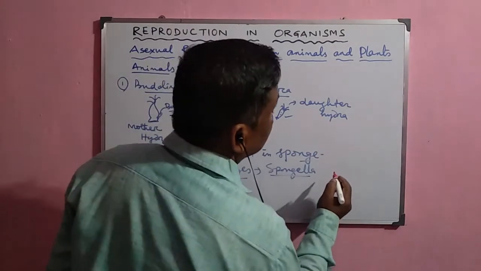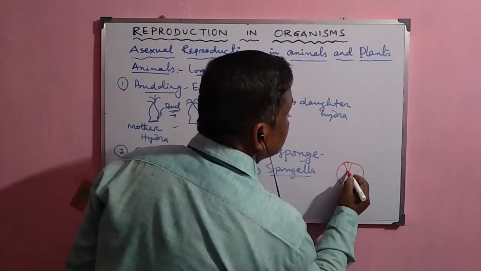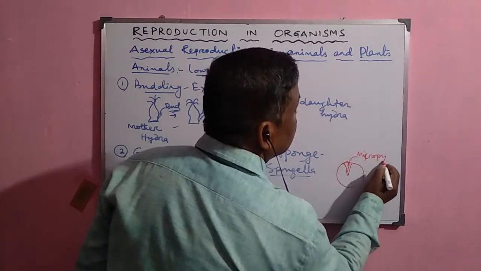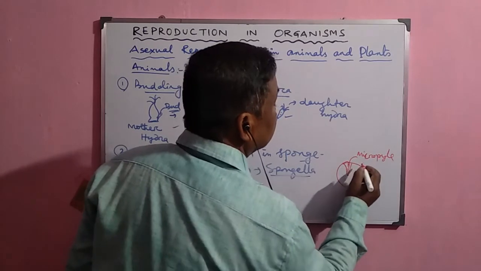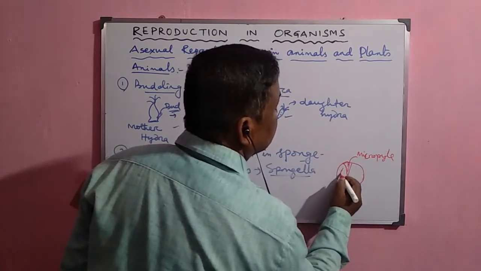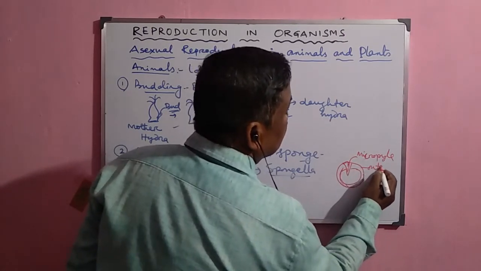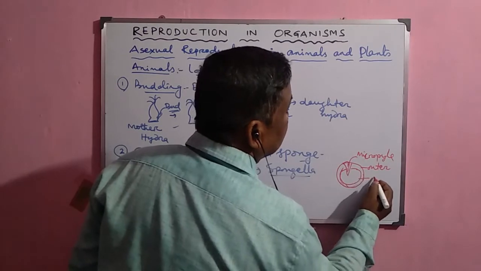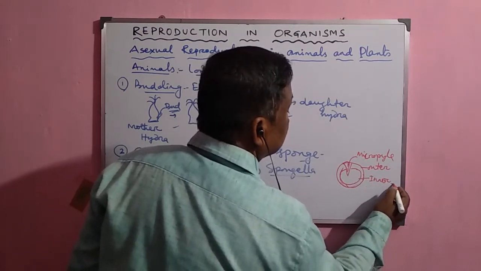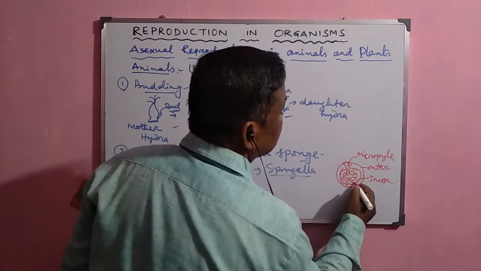In case of sponges, this gamete is a spherical body, and this is called the micropyle, and normally there is an outer covering, the outer membrane. This is the outer membrane and this is the inner membrane, and these are the different archaeocyte cells.